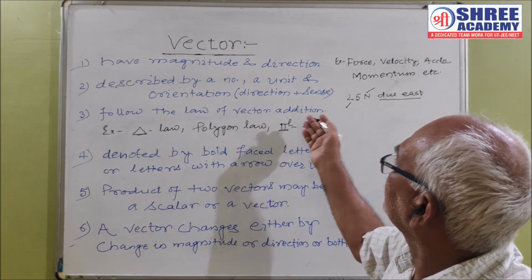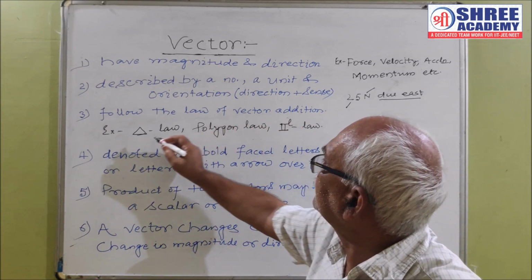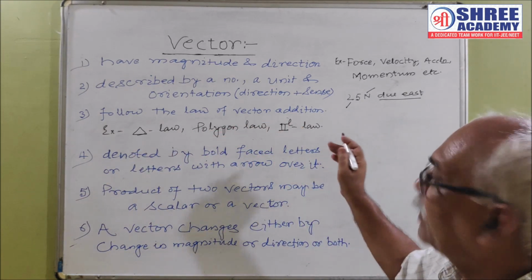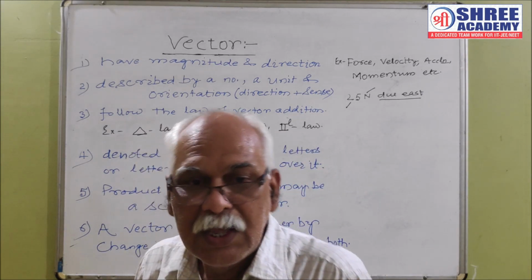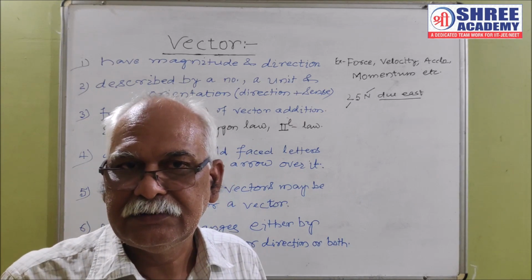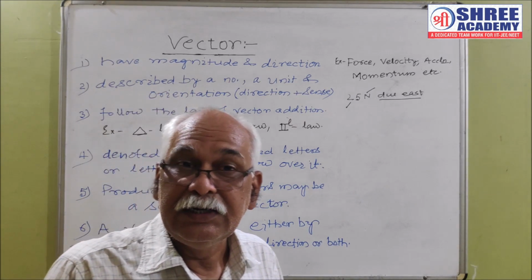The different laws of vector addition are triangle law of vector addition, polygon law of vector addition, parallelogram law of vector addition. इन सब के बारे में हम लोग कंपोजिशन ऑफ वेक्टर्स के अंतर्गत डिटेल में पढ़ेंगे.